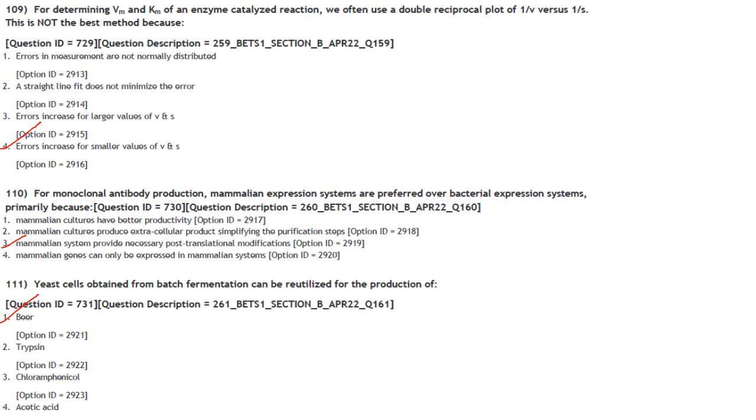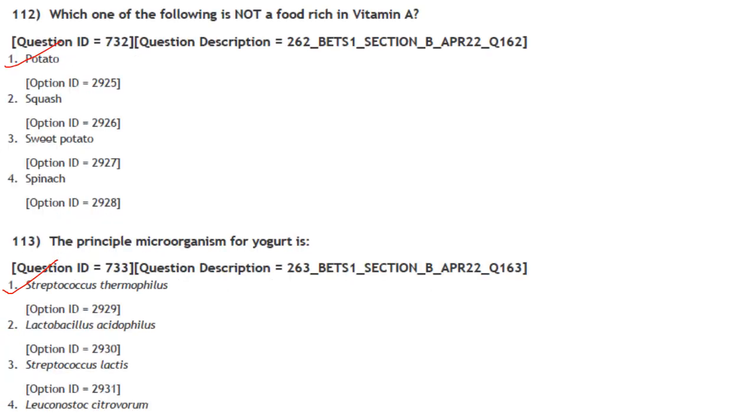Then next one. For monoclonal antibody production, mammalian expression systems are preferred over bacterial expression systems because mammalian systems provide necessary post-translational modifications. Answer is option 3. Then next one. Yeast cells obtained from batch fermentation can be reutilized for the production of beer. Answer 1. Then next one.